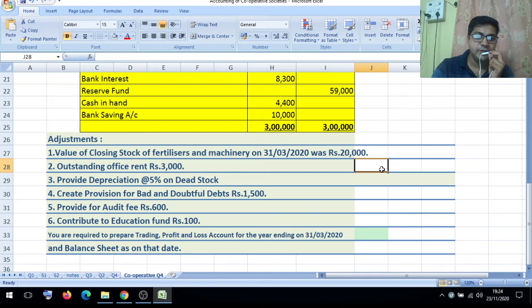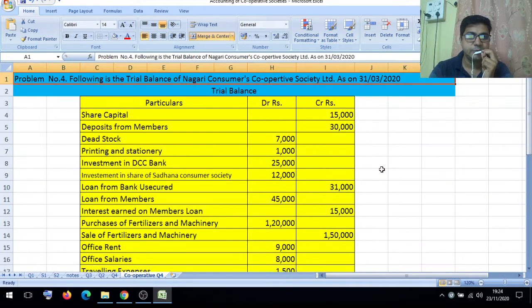Now, friends, this is a similar type of sum to the one we studied in problem number 2. Problem number 2 and this problem number 4 are similar. Now let us discuss one by one the various effects related to the trial balance. Share capital will be shown on the balance sheet liability side, deposits from members also on the balance sheet liability side. Debt stock is a fixed asset. We will show it on the balance sheet asset side.